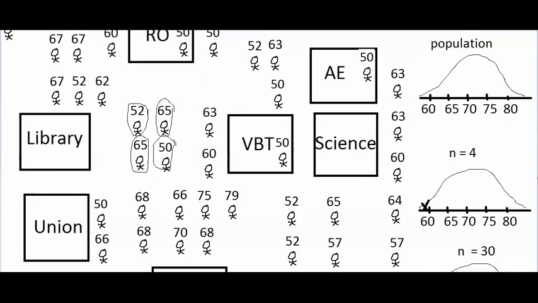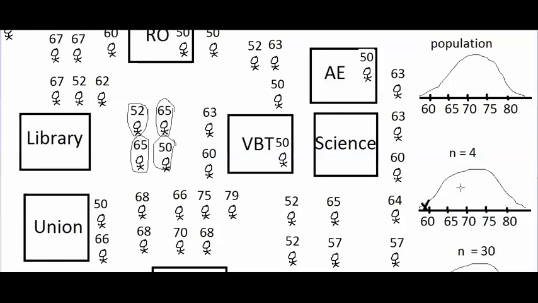So overall, if the population is normal and most of the people are in the middle, and you're taking a small sample from the population, most of the possible samples that are out there will have medium averages in here.